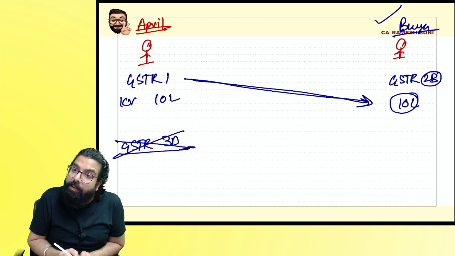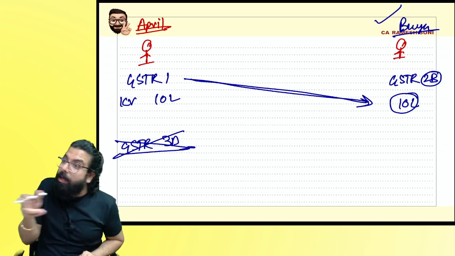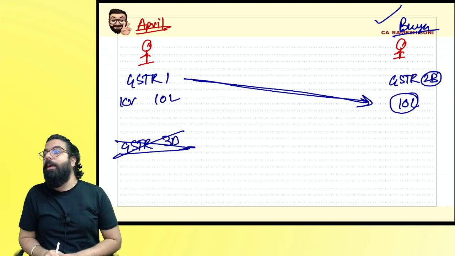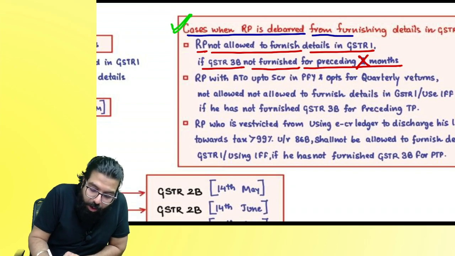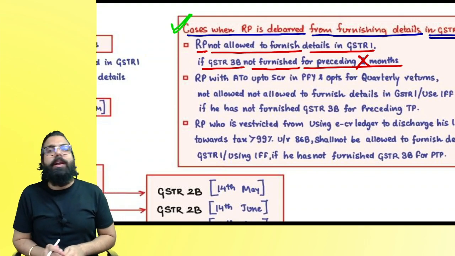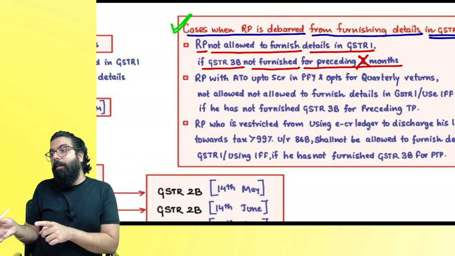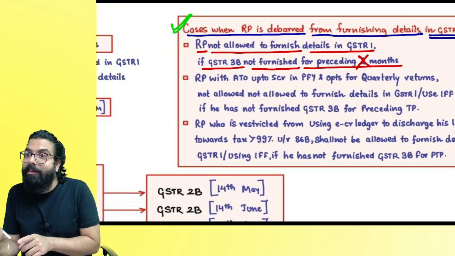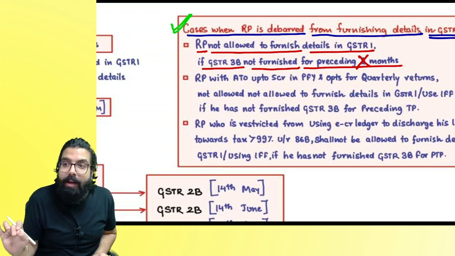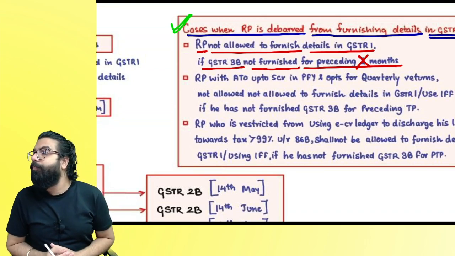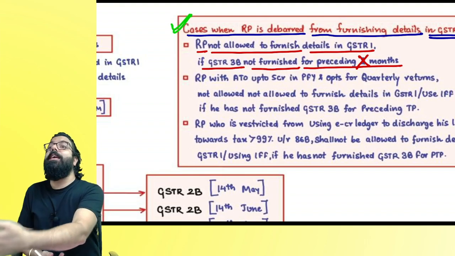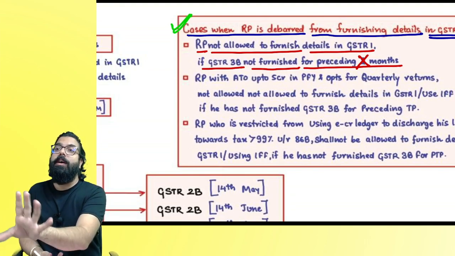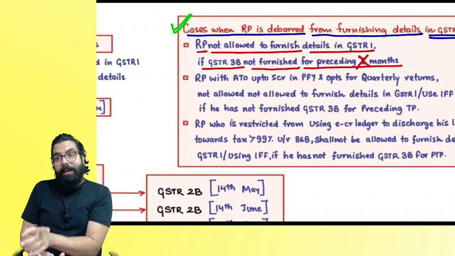They are telling, beta, if you don't file GSTR 3B, now May month ka when you want to file GSTR 1, no, your GSTR 1 will be blocked. That's what they are going ahead and telling. Cases when registered person is debarred from furnishing detail in GSTR 1 or doing invoice furnishing facility. You will not be allowed to file your GSTR 1 if previous month ka you filed GSTR 1 but you did not file GSTR 3B, because in GSTR 3B you have to pay the tax. Then they are telling we will block your GSTR 1. We will not allow you to file the next GSTR 1. It means next month onwards, you will not be able to pass on the credit. First, you have to file GSTR 3B, pay the tax, only then go ahead.